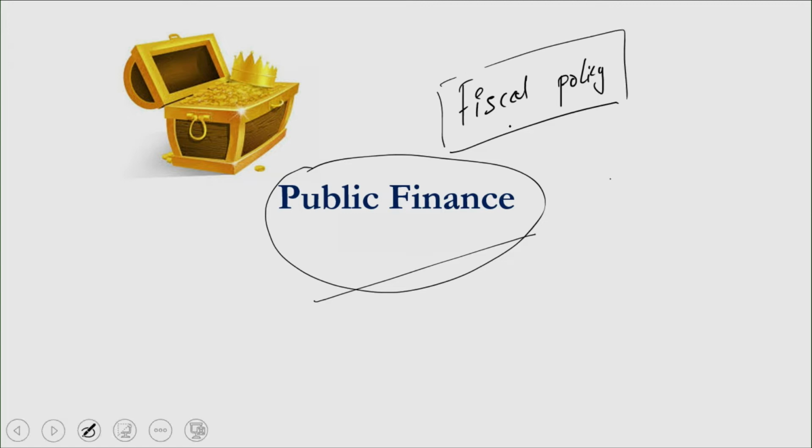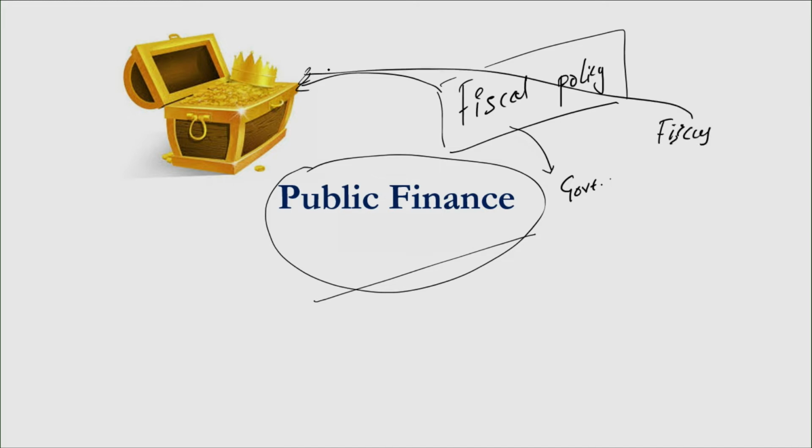If you look at the word fiscal, in fact, it refers to the government's finances. The literal meaning of the word fiscal is treasury. That's the reason I placed this image here. The word fiscal is derived from the Italian word fiscus, which means treasury. In the good old days, kings used to maintain this treasury. All the revenue collected from the people is what they used to maintain in the treasury, and out of this treasure, they used to make spending. In modern days, we don't have any such thing.